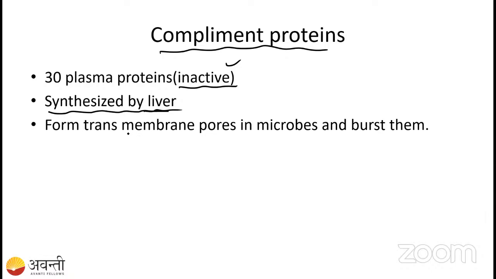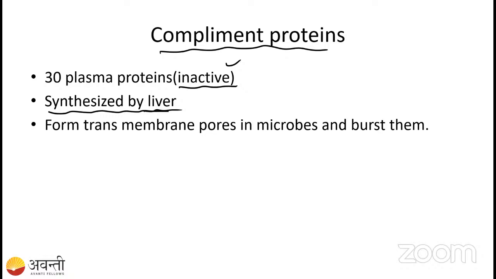What is the main function of this complement protein? These complement proteins create pores in the bacterial cell wall. If they create pores in the bacterial cell membrane, the osmolarity equilibrium is going to change. The liquid which is outside will come inside the bacterial cell and increase its volume. Then the cell is going to burst, and all the organelles and liquid contents are going to be released from the bacterial cell, thereby causing plasmolysis.